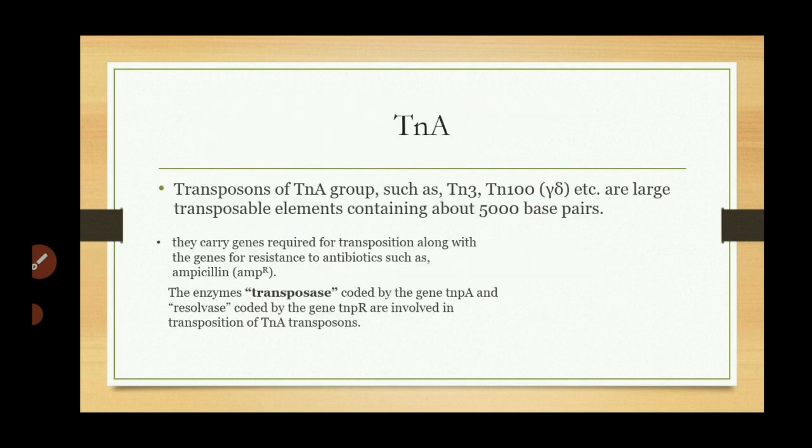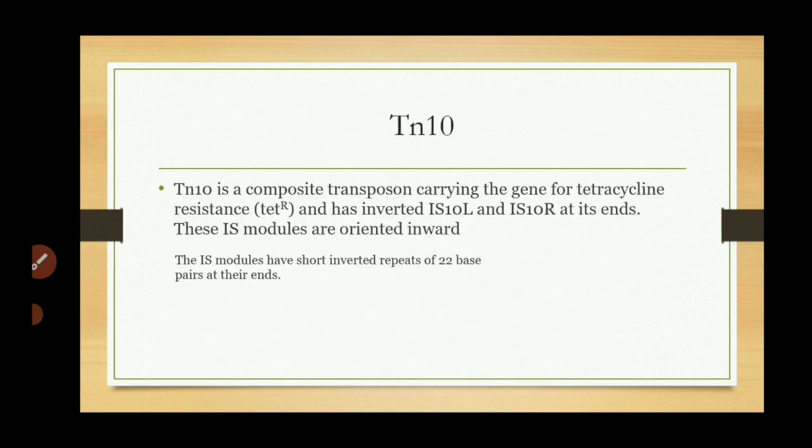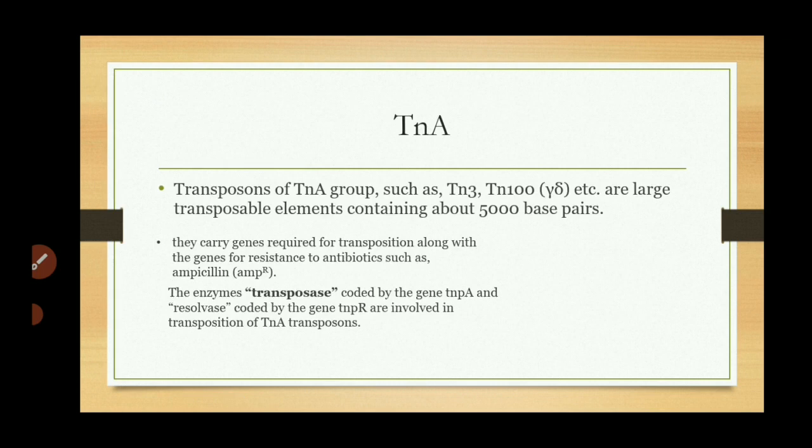So next is the TnA transposons, and the next is the Tn10 transposons. Firstly, we discuss the TnA transposons. Transposons of the TnA group such as Tn3, Tn100, etc. are large transposable elements containing about 5,000 base pairs.